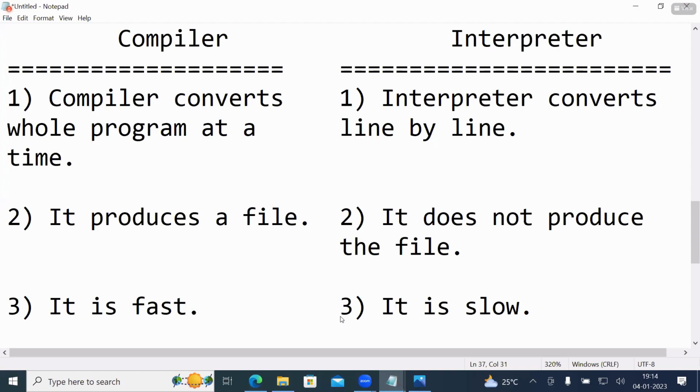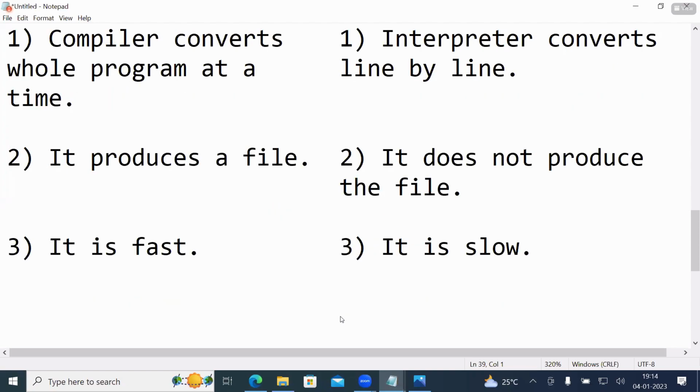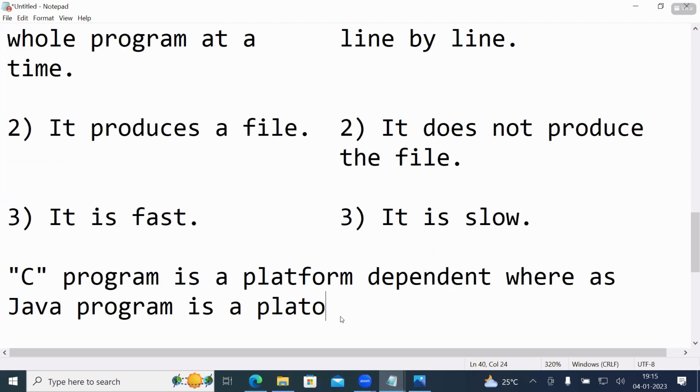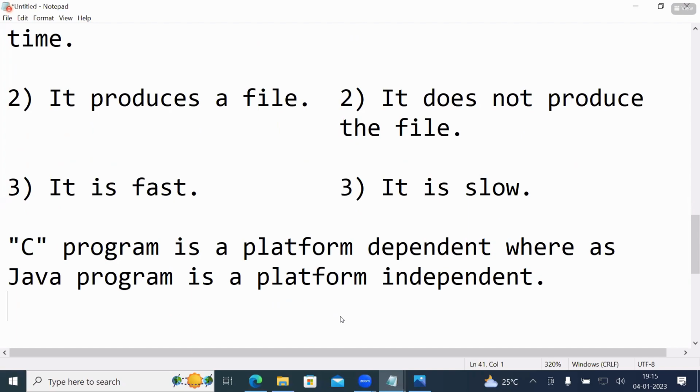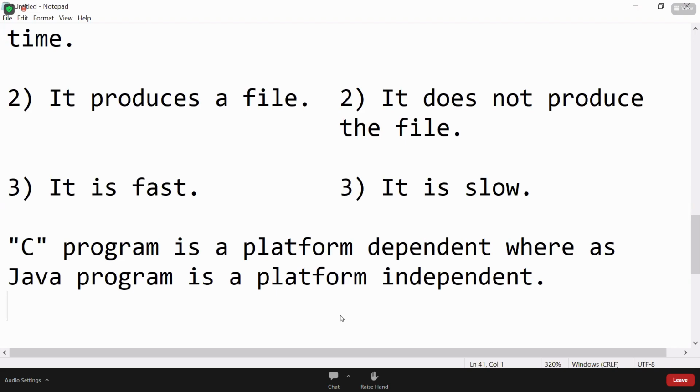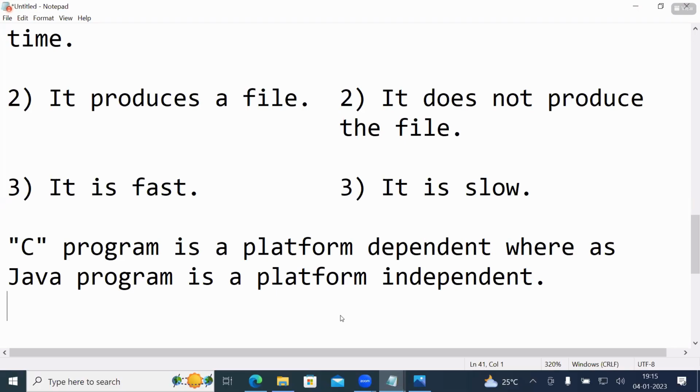After differences, next point. C program is platform dependent, whereas Java program is platform independent.